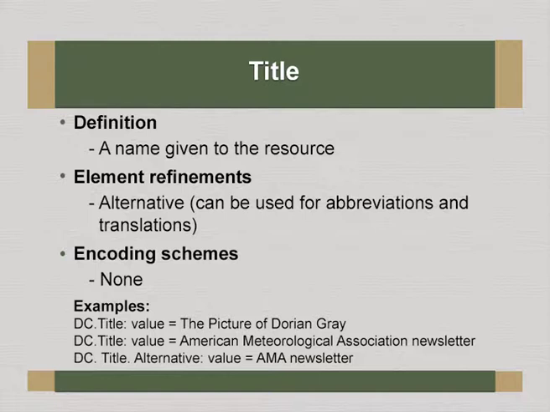Then encoding scheme, there is no encoding scheme in this case. That means we have an element refinement called alternative title for the element title, but it does not have any kind of encoding scheme. Normally it is represented as given in the examples, but again we do not have to define how it should be represented. Normally the software takes care of how we internally represent the data in each of these elements.